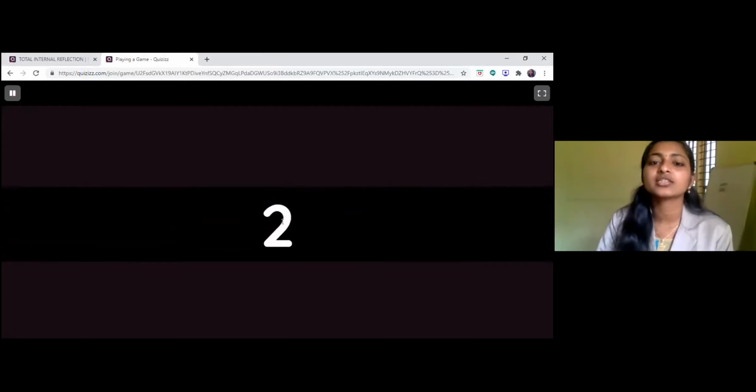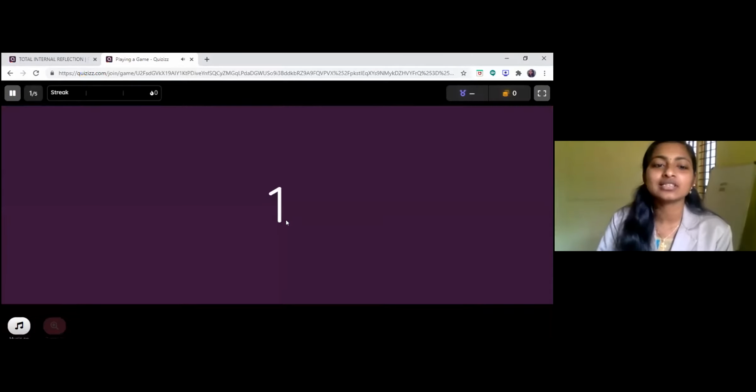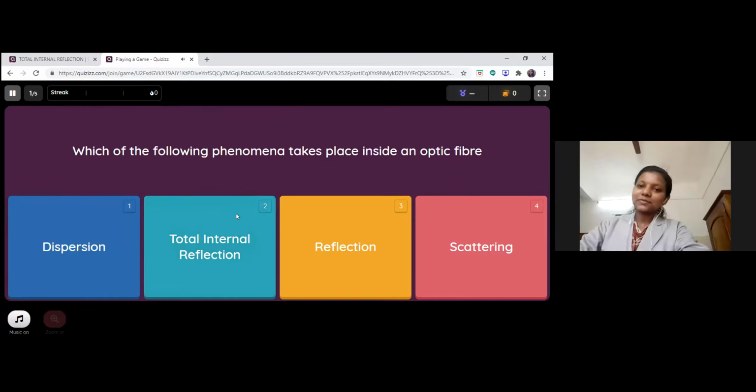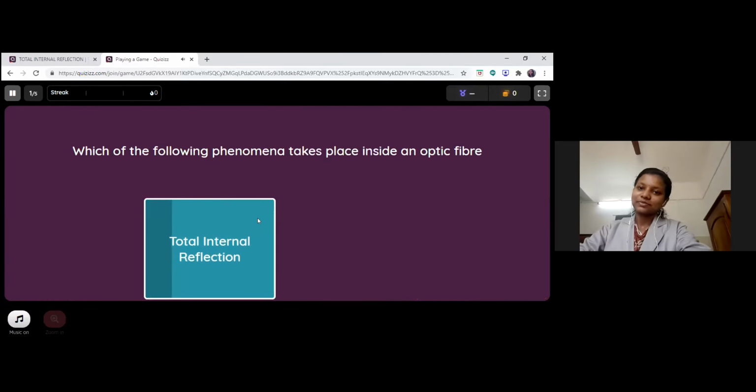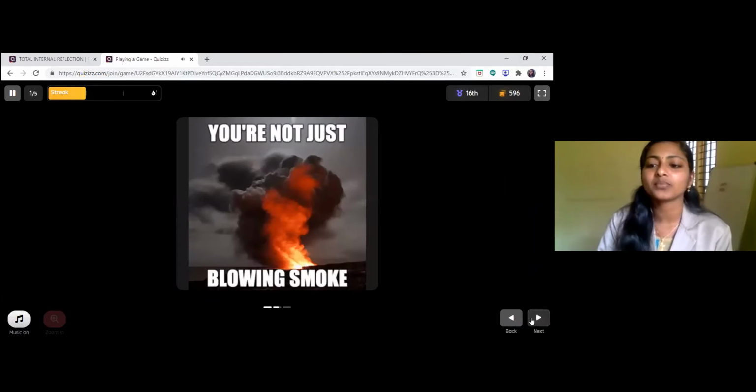Here comes the first question. Which of the following phenomena takes place inside an optical fiber? Option A, dispersion. Option B, total internal reflection. Option C, reflection. And option D, scattering. So what will be the answer? Total internal reflection. Exactly, it is total internal reflection.